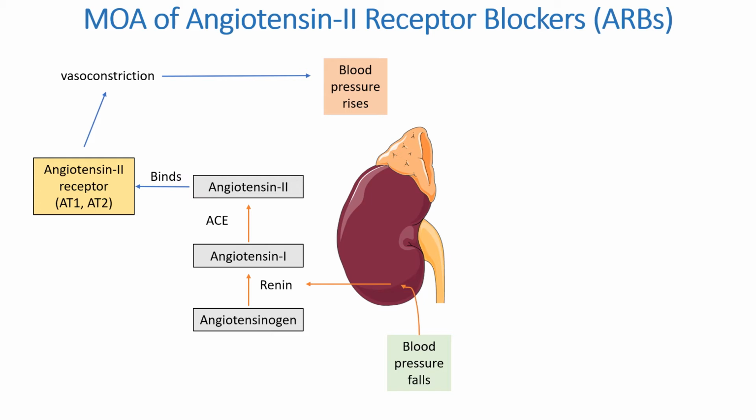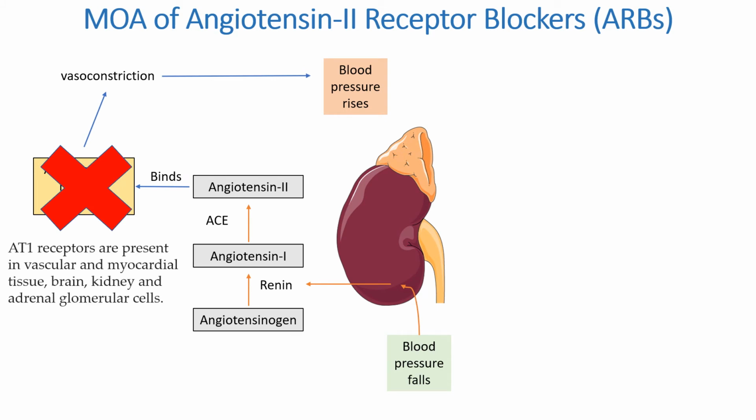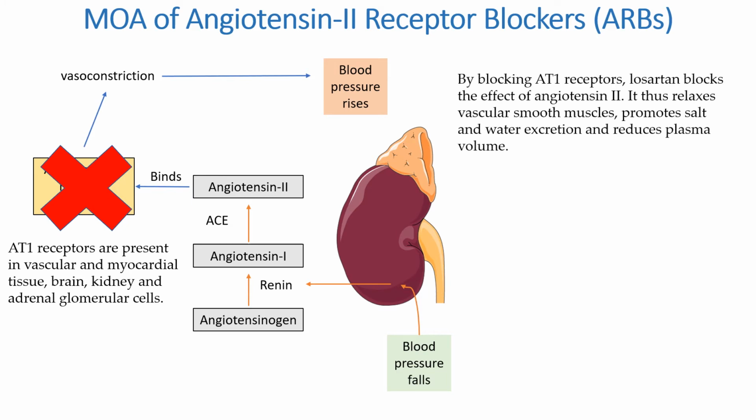Now our drug, the angiotensin 2 receptor blocker, blocks these receptors. AT1 receptors are present in vascular and myocardial tissue, brain, kidney and adrenal glomerular cells. So by blocking the AT1 receptor, losartan blocks the effect of angiotensin 2. As angiotensin 2 is required for vasoconstriction, the vasoconstriction cannot occur, because the receptors are blocked by the angiotensin 2 receptor blocker drug.